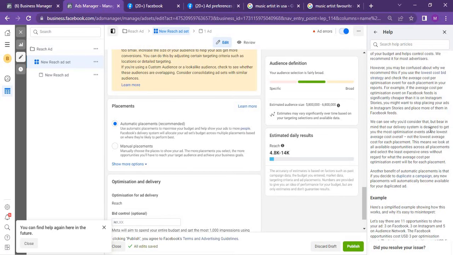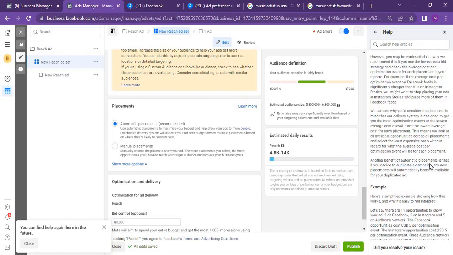We can see why you would consider that. But bear in mind that our delivery system is designed to get you the most optimization events at the lowest average cost overall, not the lowest average cost for each placement. This means we look at all available opportunities across all placements and select the least expensive one, without regard for what the average cost per optimization event will be for each placement.